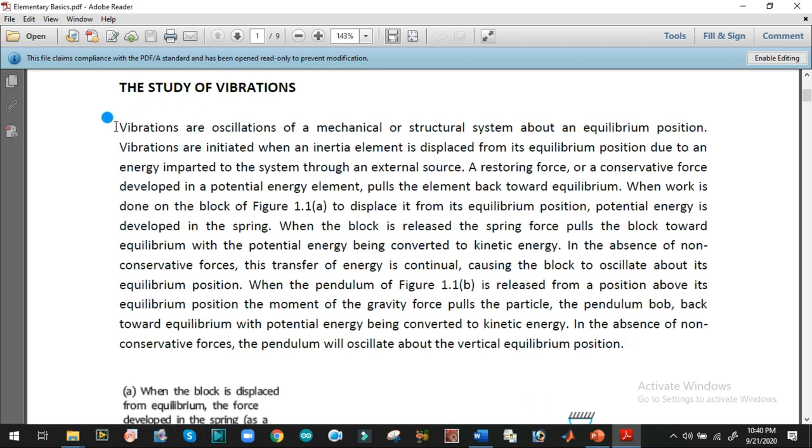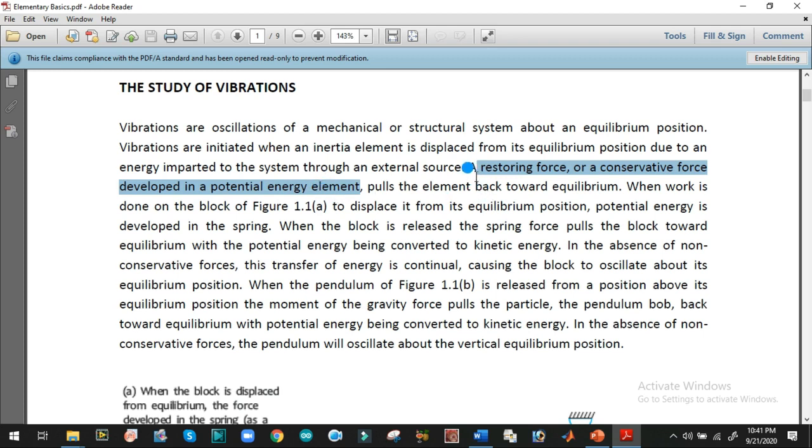So what is vibration? Vibration is the oscillation of a mechanical or structural system about an equilibrium position. Vibrations are normally initiated when an inertial element is displaced from the equilibrium position due to energy imparted to the system from an external source. If this vibrating system has a stiffness element, for example a spring attached to the vibrating element, then a restoring force or a conservative force is developed in a potential energy element.